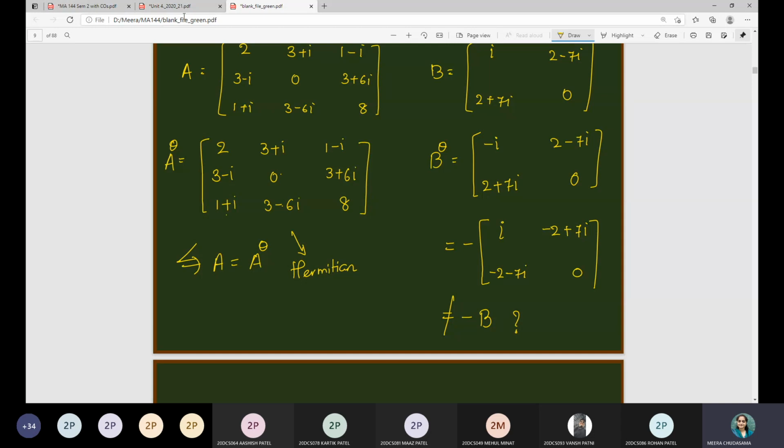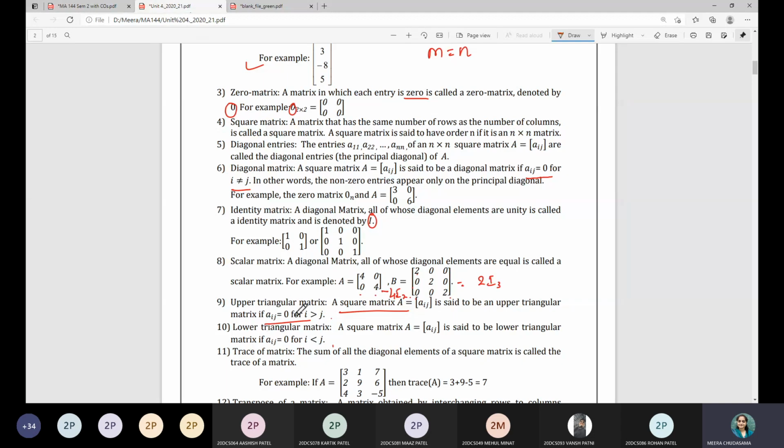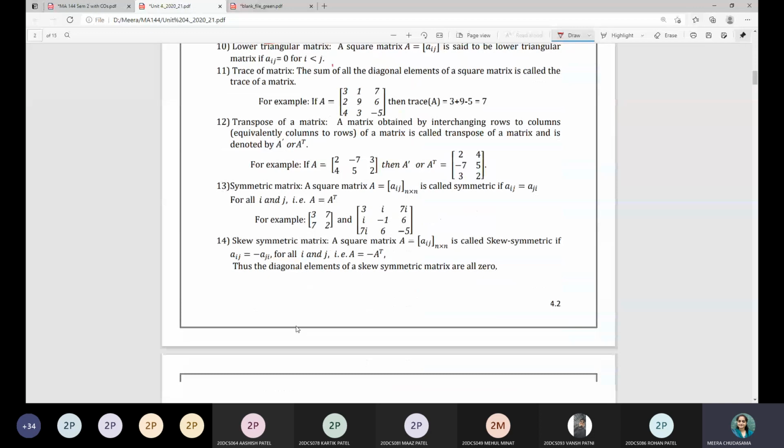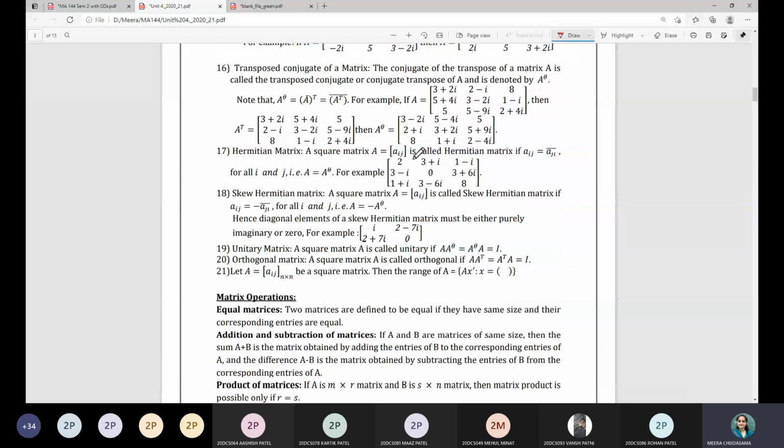So those are the definitions of Hermitian and skew Hermitian matrices. That means here Aij is the same as the conjugate of Aji. If A is equal to A raised to theta, it is Hermitian, and if A is equal to minus A raised to theta, then it is called a skew Hermitian matrix.